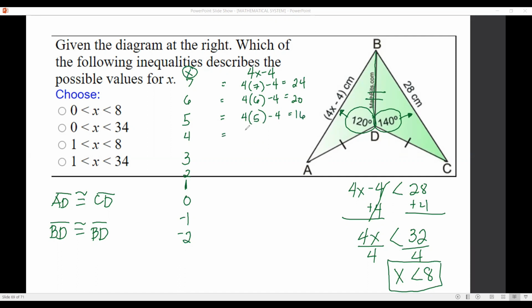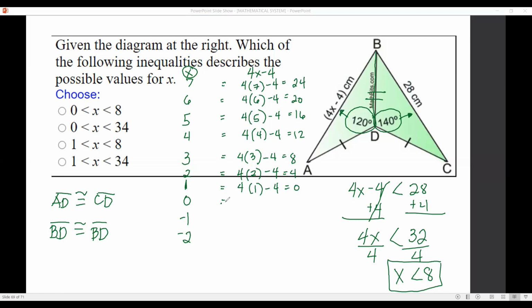If x is 4, 4 times 4 minus 4 is 12. If x is 3, 4 times 3 is 12, less 4 is 8. If x is 2, 4 times 2 minus 4, which is 4. If x is 1, 4 times 1 minus 4 is 0.